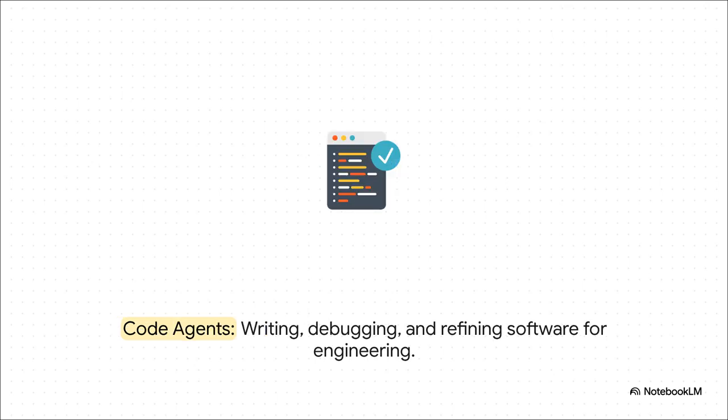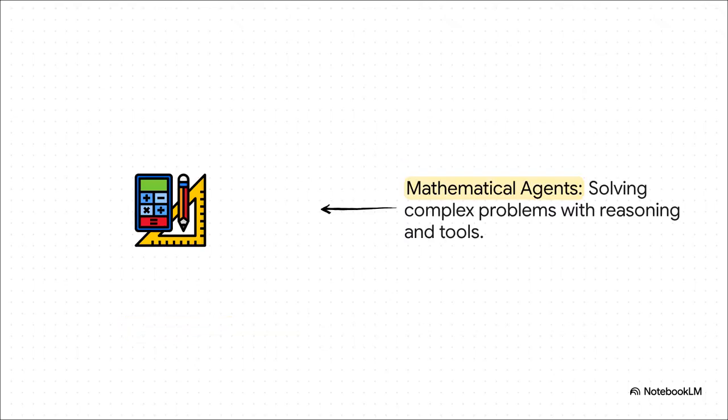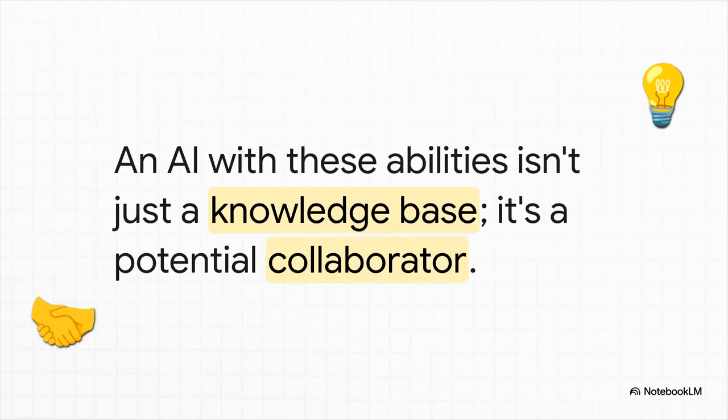Then you've got the world of software engineering. Code agents are a huge deal. They can actually write new code from scratch, hunt down bugs in existing software, and get their hands dirty with really complex engineering problems inside massive code bases. And it's not just creative stuff. Even in a super rigid field like math, they're being used as reasoning agents. These things can prove complicated theorems and solve problems you'd find in a university course, all by meshing high-level logic with actual number-crunching tools.